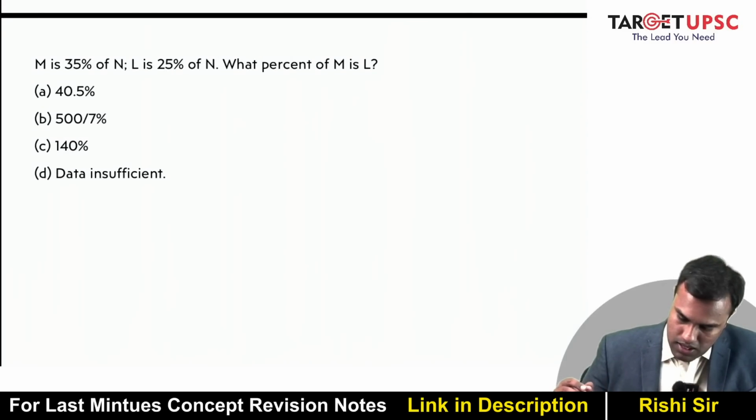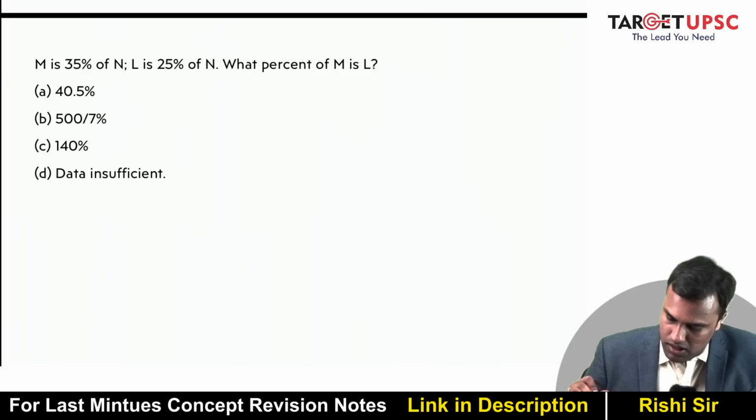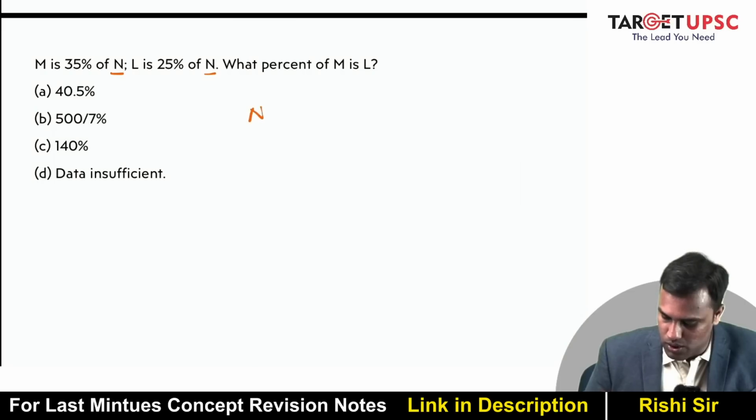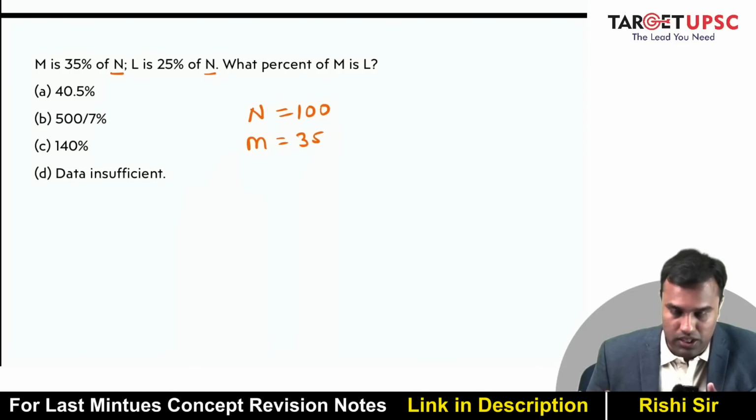So this says M is 35% of N, L is 25% of N. What percentage of M is L? Now I can see N and N common. So what I do is I assume N is 100. So what is M? It is 35% of 100. So that is 35. And what is L? It is 25% of 100, which is 25.